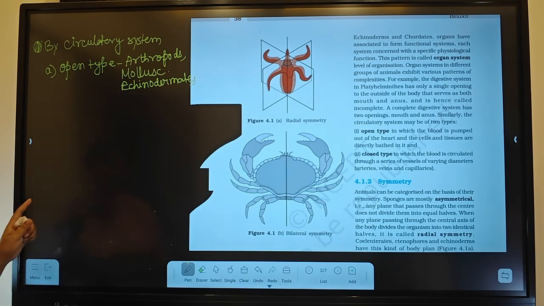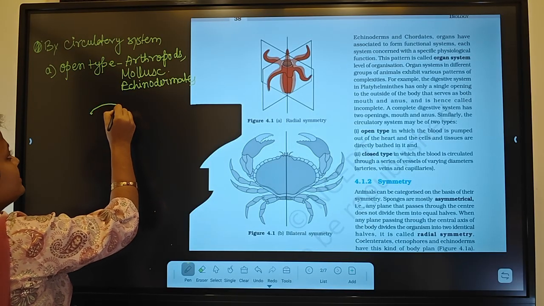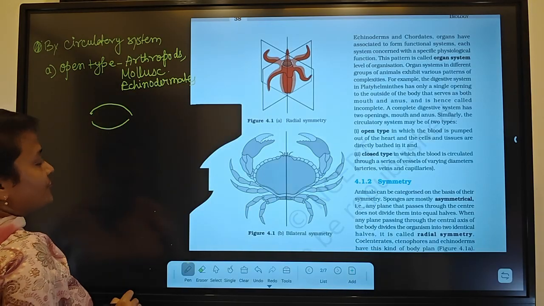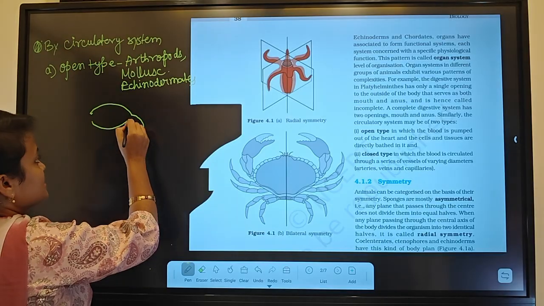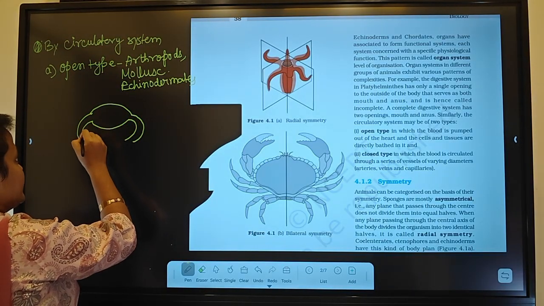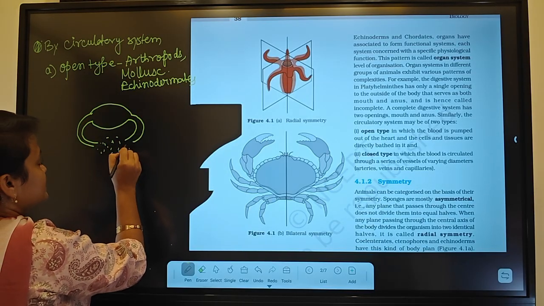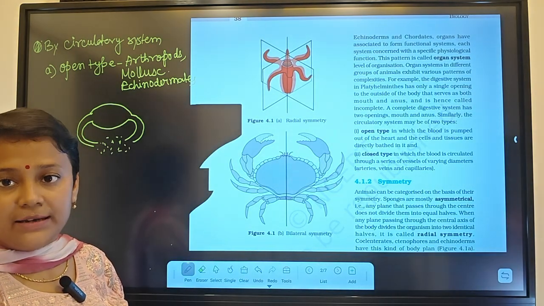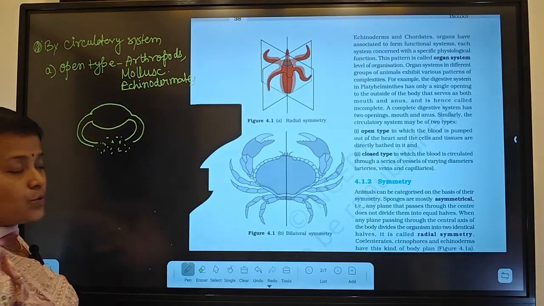So how will it look? See, if the heart is present here in the open system, from the heart, blood will be transported through large vessels into a chamber, into a body cavity. This cavity will have all the organs, which are bathed in the blood. So this kind of system will be called open type.